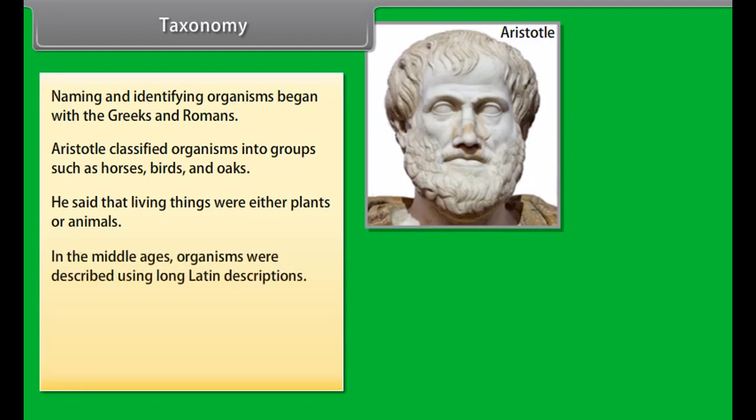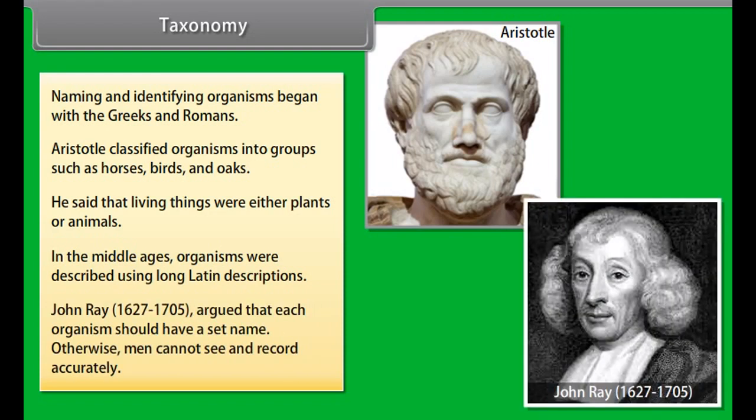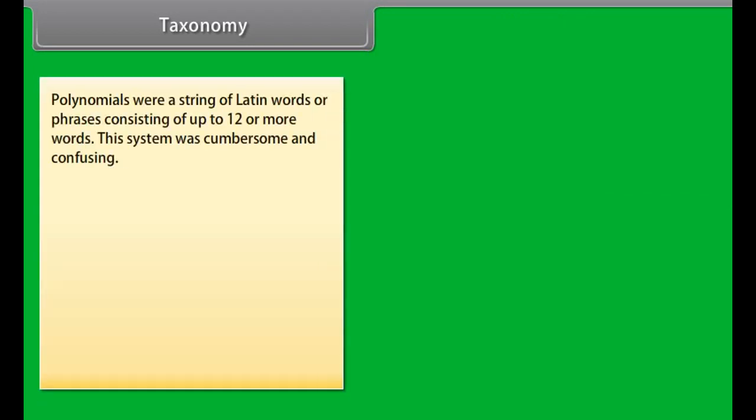In the Middle Ages, organisms were described using long Latin descriptions. John Ray, 1627 to 1705, argued that each organism should have a set name, otherwise men cannot see and record accurately. Polynomials were a string of Latin words and phrases consisting of up to 12 or more words. This system was cumbersome and confusing.